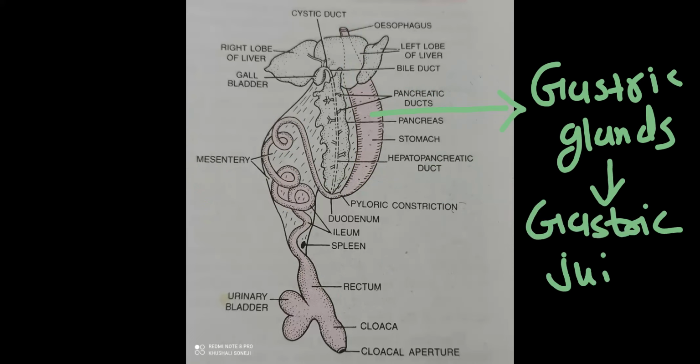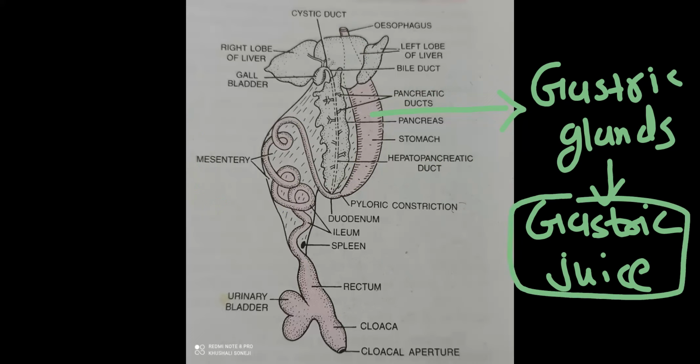Gastric juice meaning what over here? In that, water content is there, salts are there, buffers are there, enzymes are present, dilute HCl is present. Different cells of the gastric gland secrete different kinds of chemicals, and together we call it gastric juice. So in this gastric juice, one example is dilute HCl.